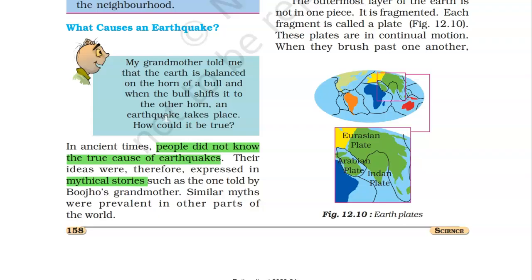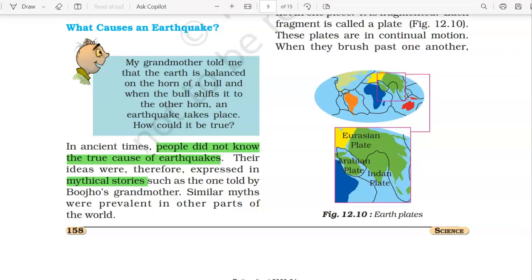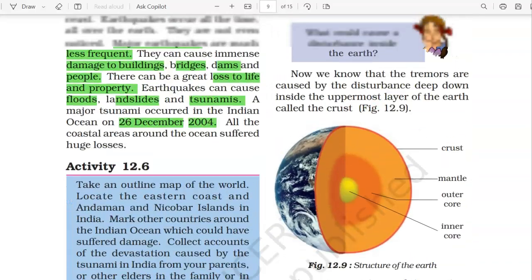Obviously, this is too silly to believe. It is just a story, and there were a lot of these kinds of stories in ancient times until people knew the real cause.